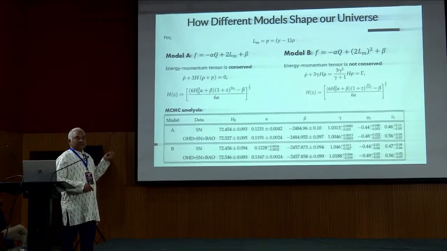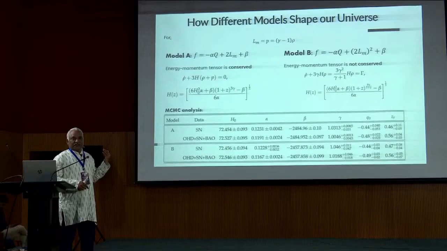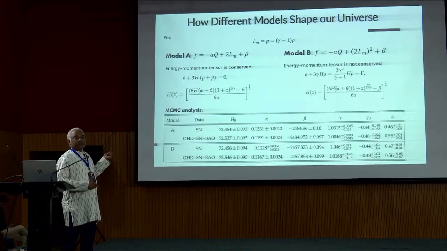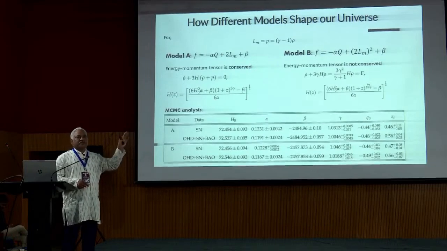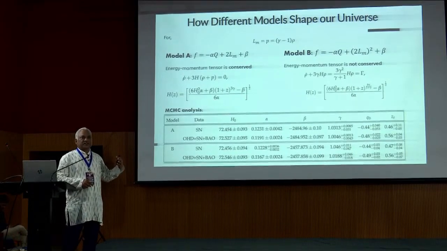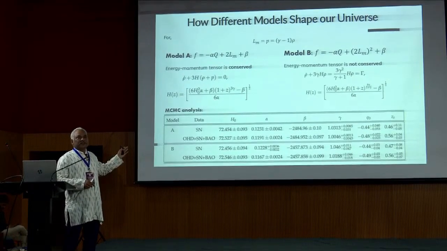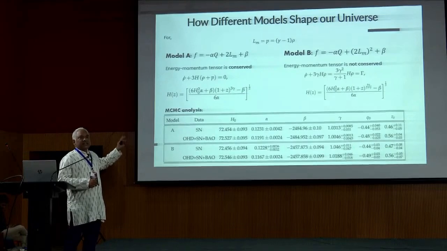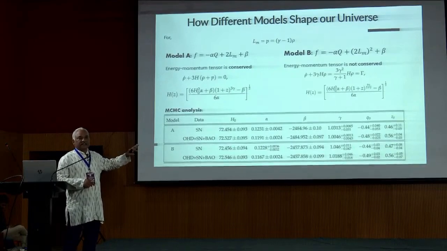The first model can easily be reduced to GR. To get f(Q), Q can be considered as a function of Q, like Q squared, Q plus something, or any function of Q, so that you reduce this model to f(Q) gravity. In the first case, we tried to reduce these two models to GR, where beta plays the role of a cosmological constant, and if alpha is 1, it reduces to GR.